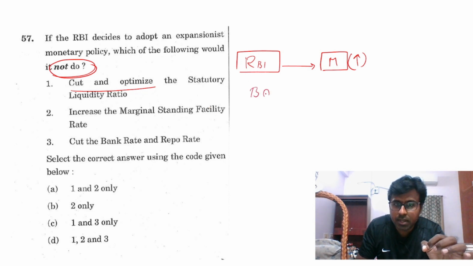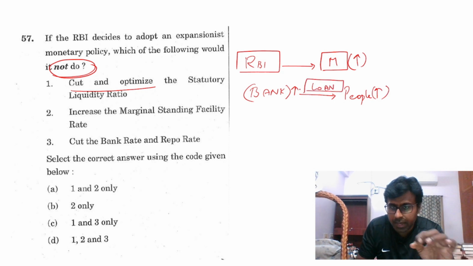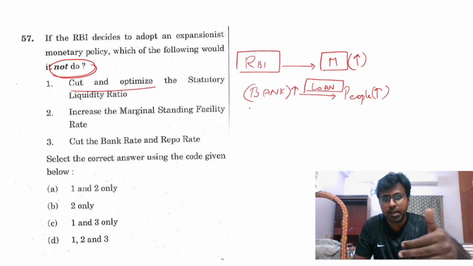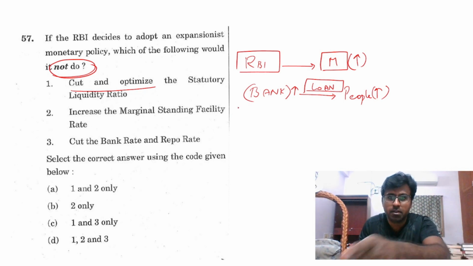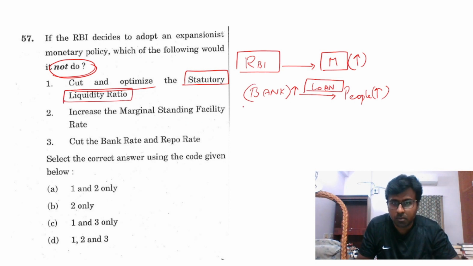I will increase the money with the bank, so that they will increase the money with people, that is, the loans they will give. So for an expansionist policy, I have to increase the money with the bank so that they will loan to the people, so that people will spend the money and the money supply will increase. So in the statutory liquidity ratio, what I will do is cut it. Why will I cut it?